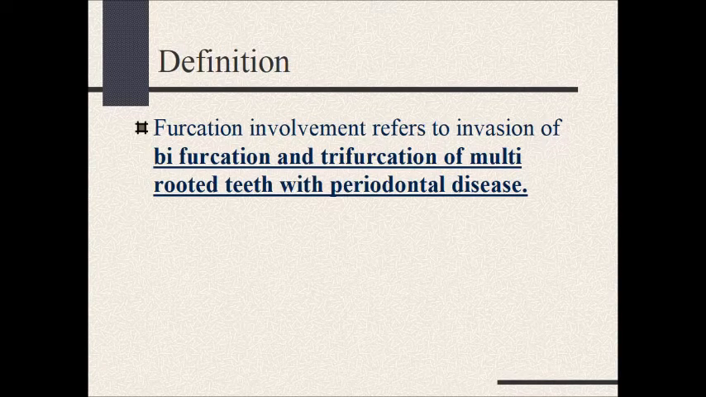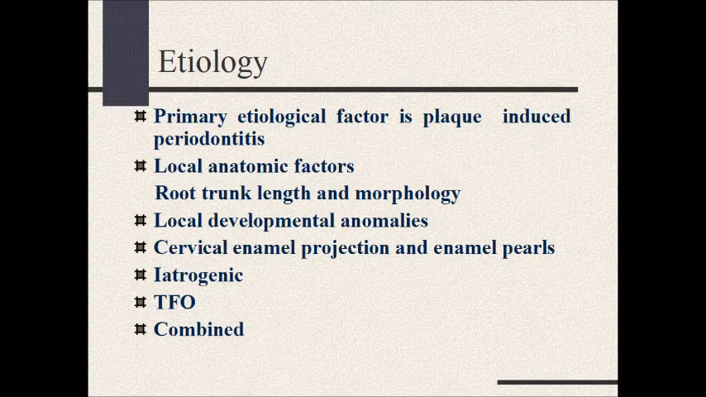Coming on to the furcation involvement. Furcation involvement refers to the invasion of bifurcation and trifurcation of multi-rooted teeth with periodontal disease. Etiology: the primary etiological factor is dental plaque; local anatomic factors like root trunk length, morphology, local developmental anomalies, cervical enamel projection, enamel pearl; iatrogenic factors, trauma from occlusion, and a combination of any of the above factors.